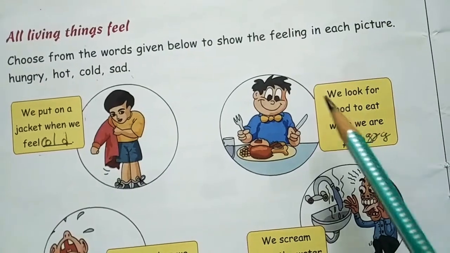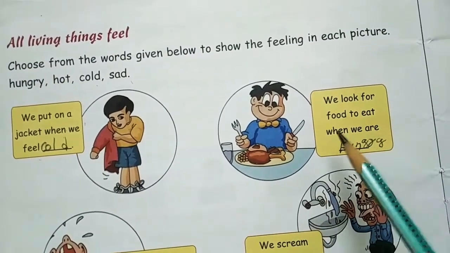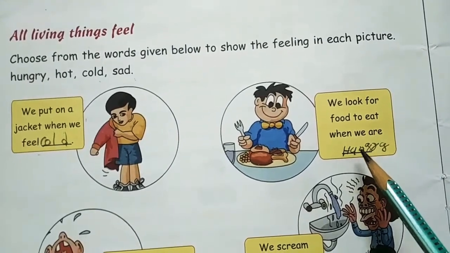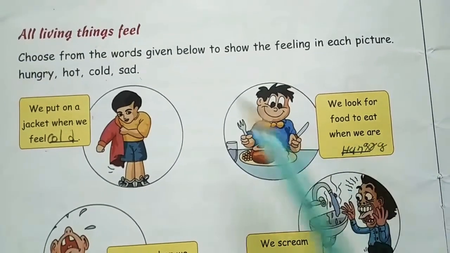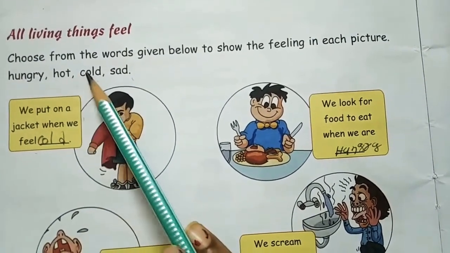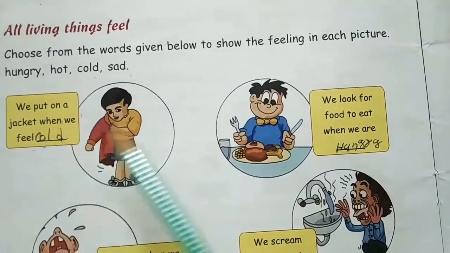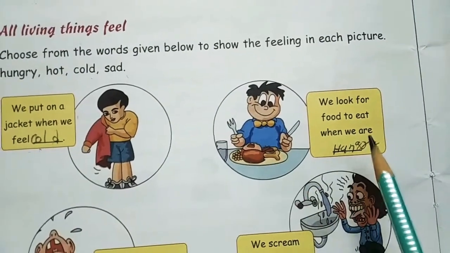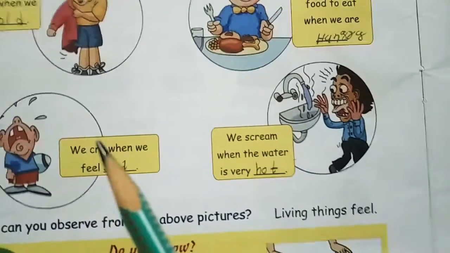Now next is what? We look for food to eat when we are. When you look for food? Yes, when you are hungry. Yes or no? H-U-N-G-R-Y. Here the four words are given. Hungry, hot, cold, sad. You have to write here in the blanks which one is appropriate. The first one is cold and here hungry, right? Now moving to the next one.